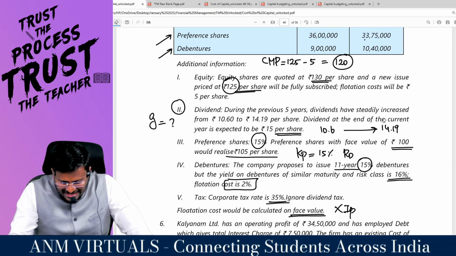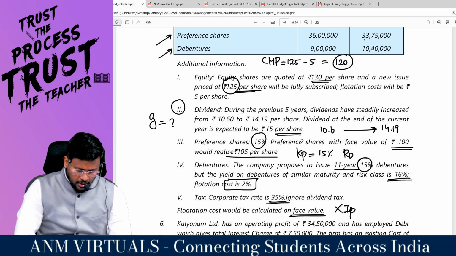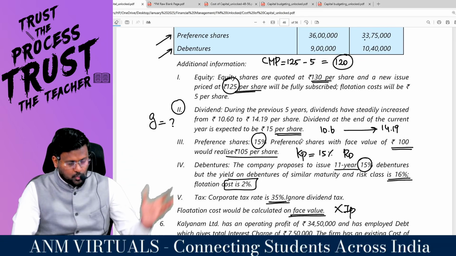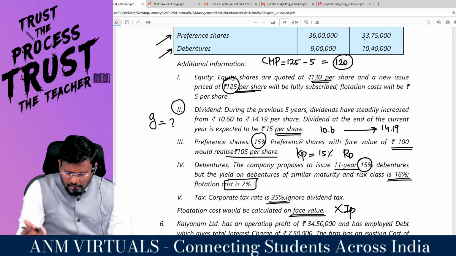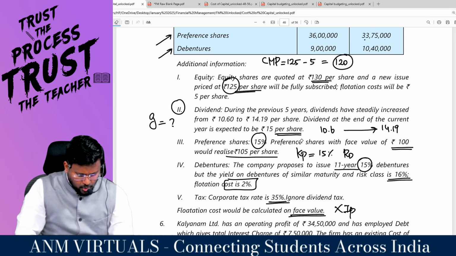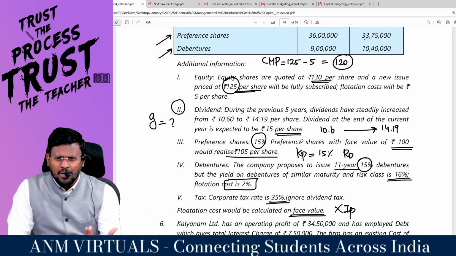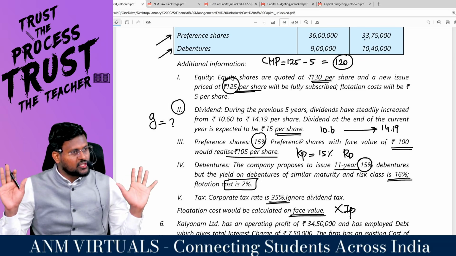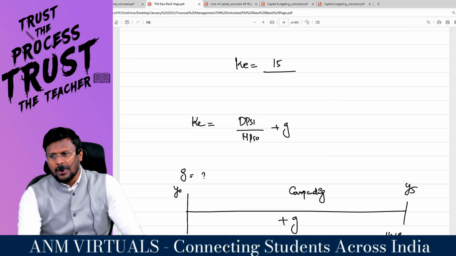Super. So the dividend at the end of the current year is expected to be how much? 15. So the DPS1 is going to be 15. If you want, 14.19 into 1.06 comes to 15.04. No one will give a dividend like 4 paisa, so they have rounded off to 15 rupees. Very comfortable. Every data in the question is matching. So 15 rupees is going to be the DPS1.